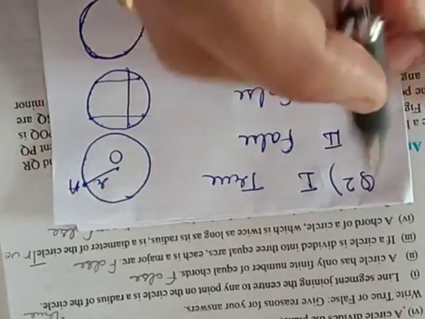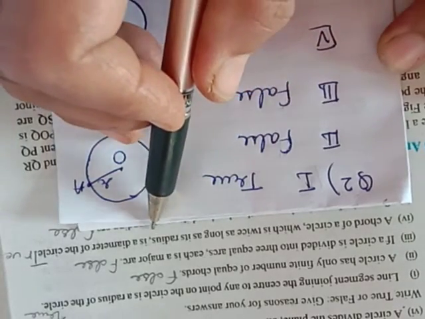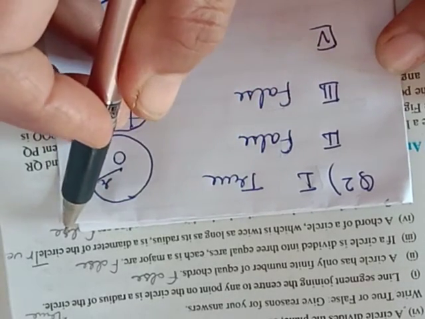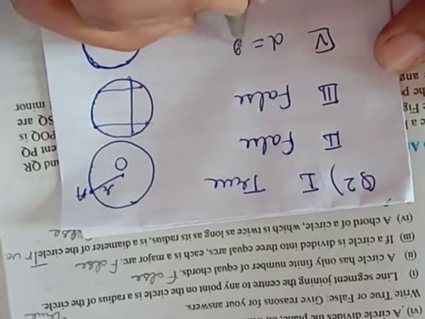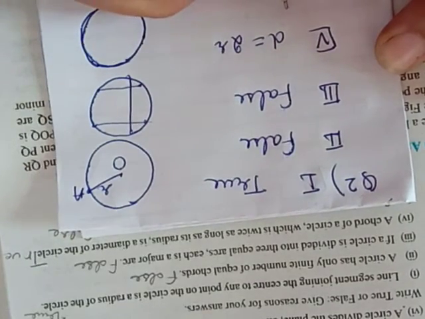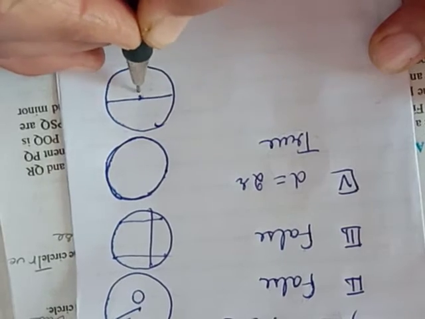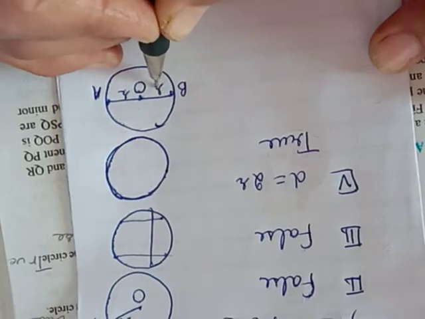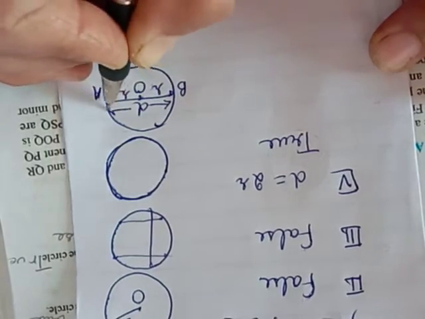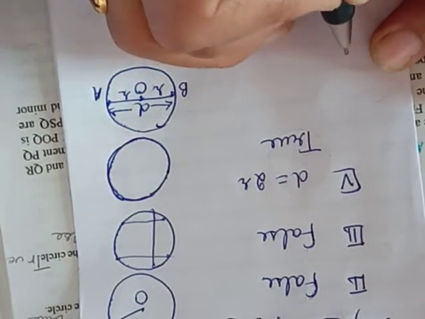Now see the fourth part. A chord of a circle which is twice as long as the radius is the diameter of the circle. Yes, which is double the radius. Diameter is always double the radius. So the fourth part becomes true, and we can make the diagram that this is the center, OA is radius and OB is also radius, and AB is the diameter and it is double the radius. So it is true, diameter is always double the radius.